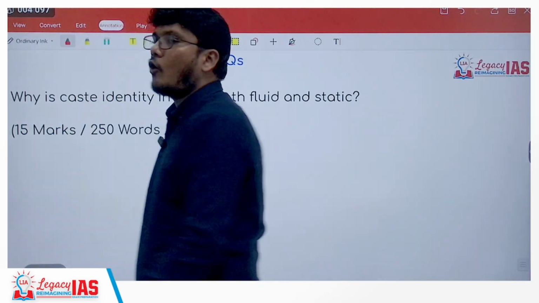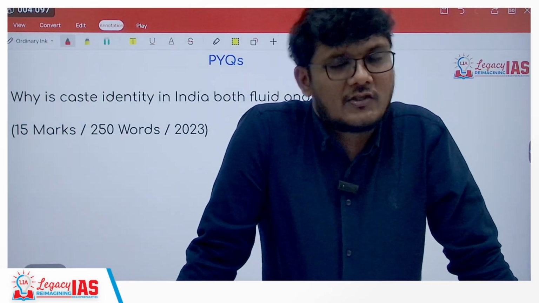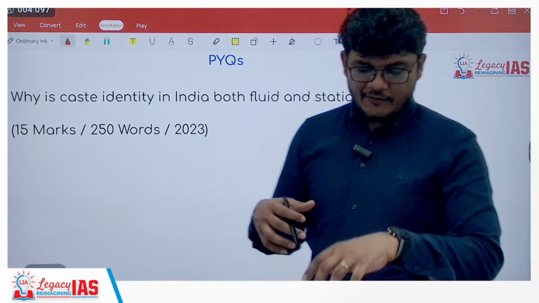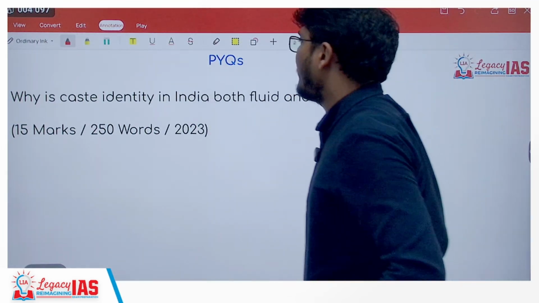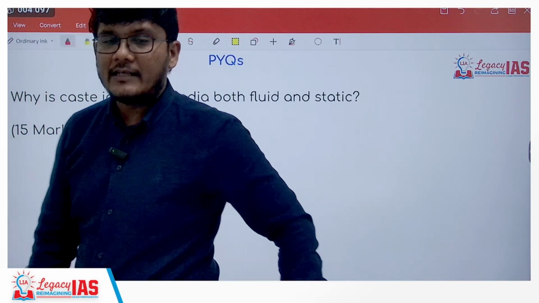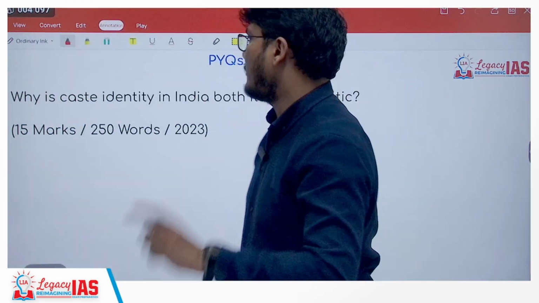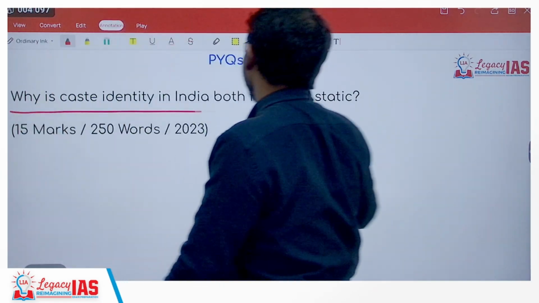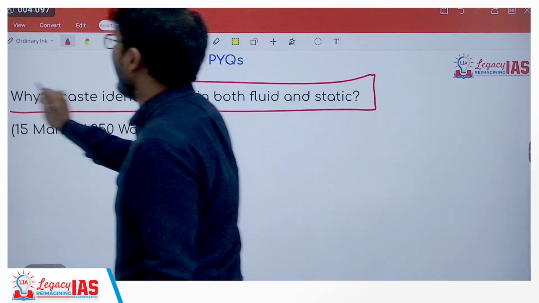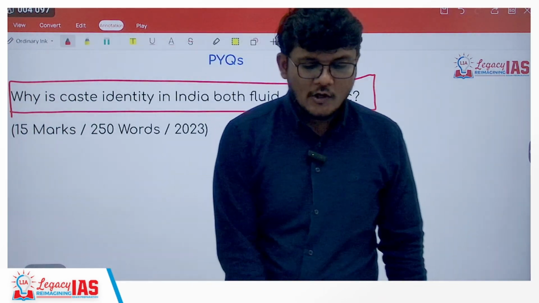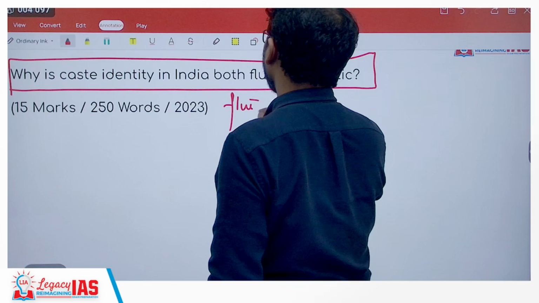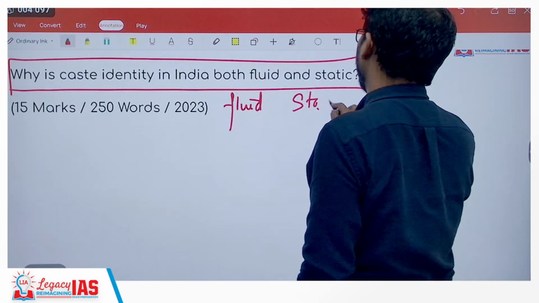Now, this is all about the caste system in India. Now, let us try to understand more in detail with the help of solving the previous year questions and see how to approach that. So the question is, why is caste identity in India both fluid and static? We need to first understand what is meant by fluid and what is meant by static.